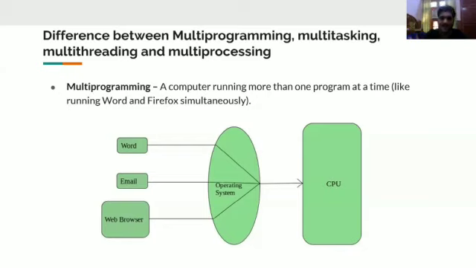Like you run Word, at the same time you run email, you run a web browser. All of this goes through your operating system, which manages your CPU and then shows you all this, right? So this is done by multi-programming. Okay.